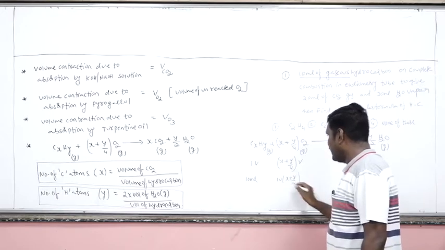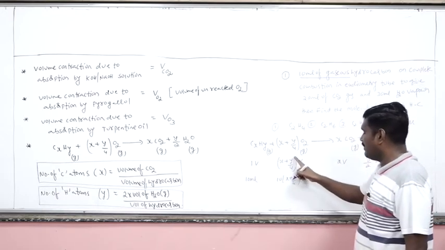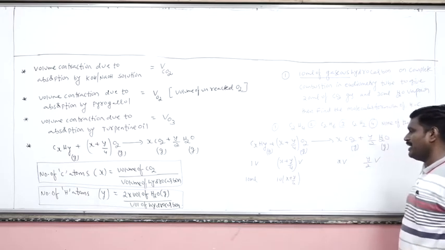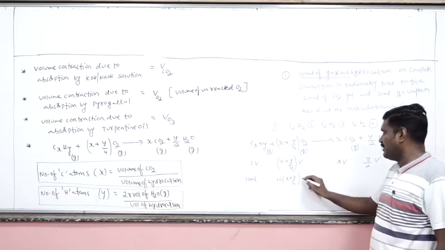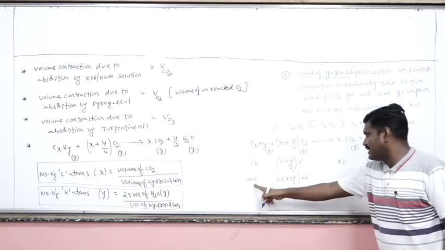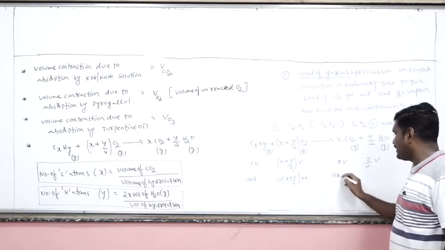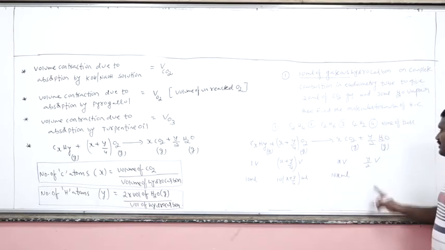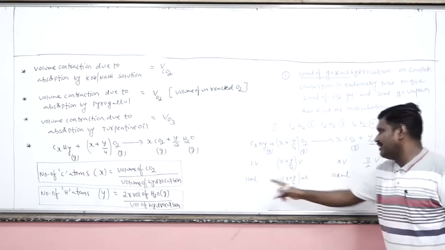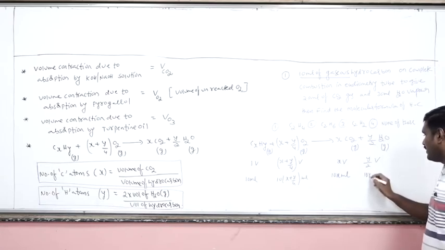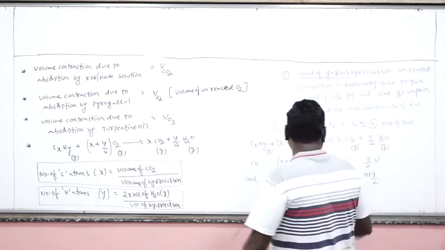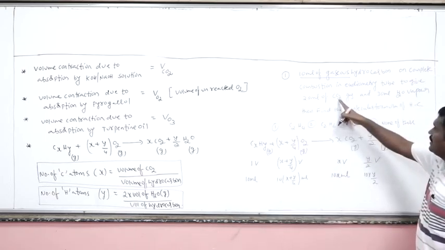Are you getting my point? If it is 1 volume, it is x plus y by 4 volume. If it is 10 volume, it will become 10 into (x plus y by 4) volume in ml. Now, if it is 1 volume, it is x volume. If it is 10 volume, this will be 10 into x volumes. Now this is what? If it is 1 volume, this is y by 2 volume. If it is 10 volume, this is 10 into y by 2 volume. Now here, what is the volume of carbon dioxide given in the question? 20 ml.